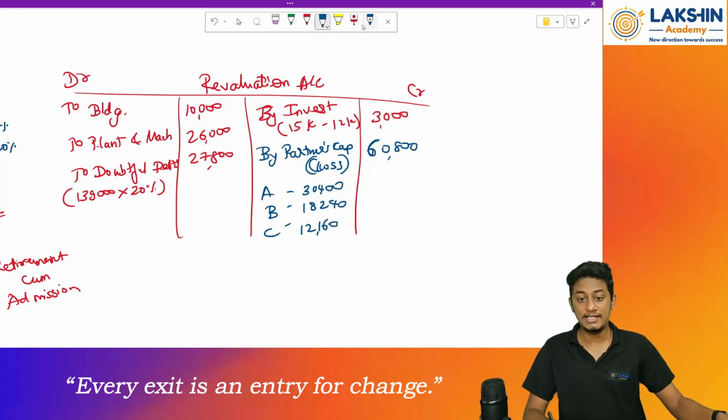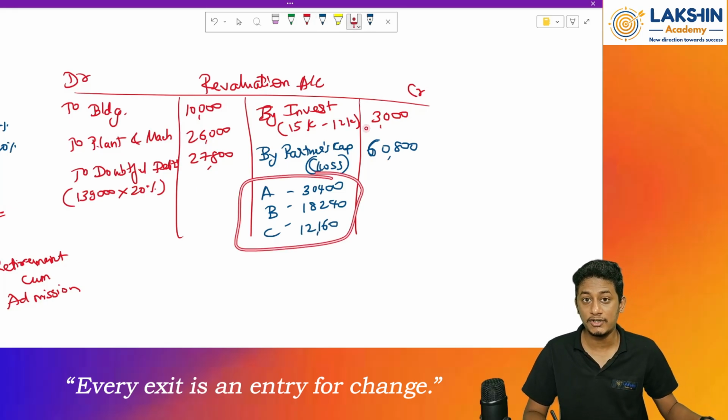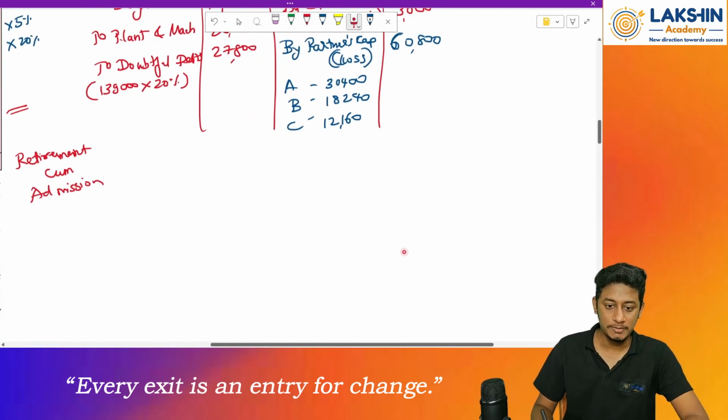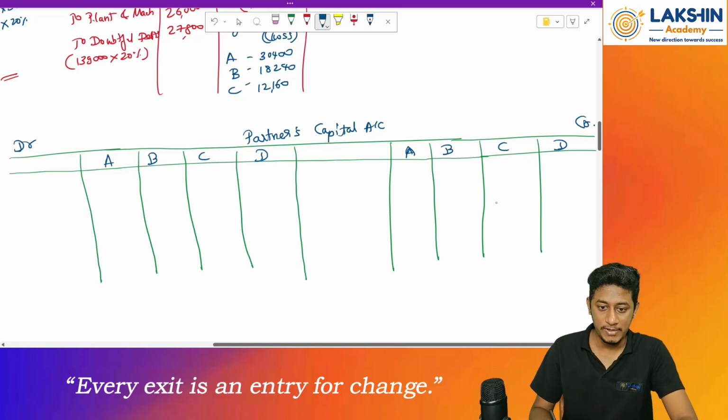Where will these amounts be transferred to? These amounts will be transferred to the partners' capital account. Clear? Okay. Now let's prepare the partners' capital account. Let's start.